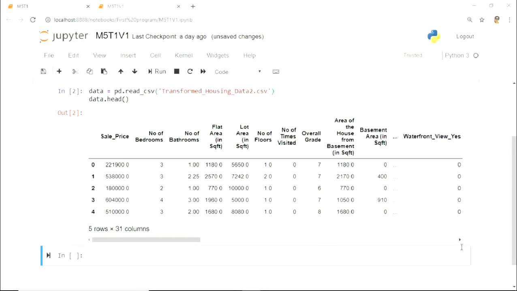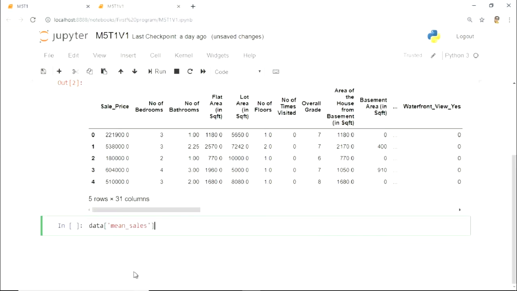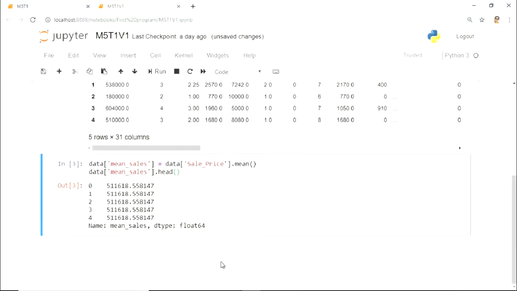Now, let's calculate the average or mean of the sale price of the houses in our dataset. Here, we simply calculate the average of the sale price column by running saleprice.mean and storing it in a new column as mean sales. We see that the mean of the sale price of all houses came out to be 511,618.5. That means our mean prediction model predicts that a house would sell for 512k.